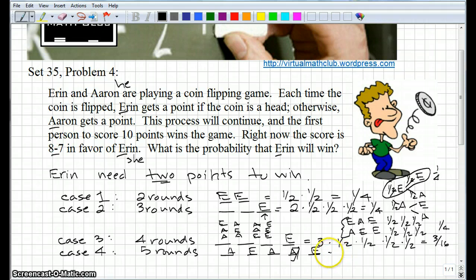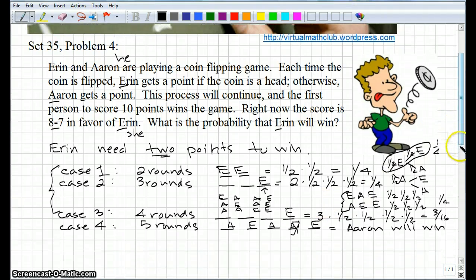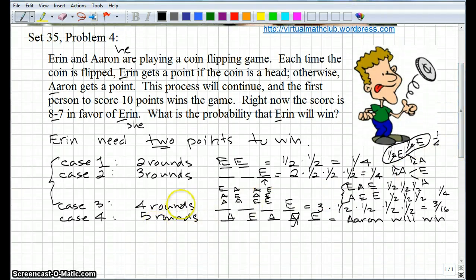So automatically, Aaron with an A will win. There's no possibility of Aaron with an E winning if it goes out to 5 rounds. So here, Aaron with an A will win, no matter what, if it goes to 5 rounds. So essentially, we're just looking at these first 3 cases, right? Case 1, case 2, case 3. So Aaron with an E will have to win in the next 2, 3, or 4 rounds in order to win the game.